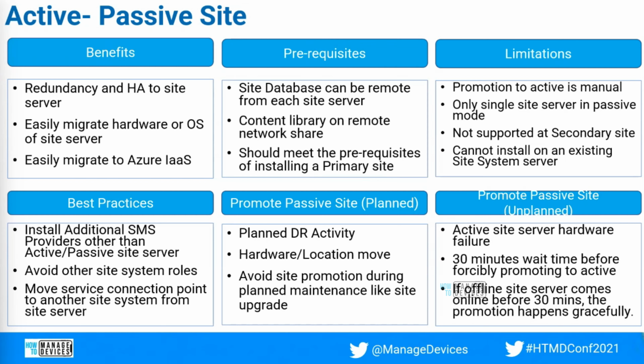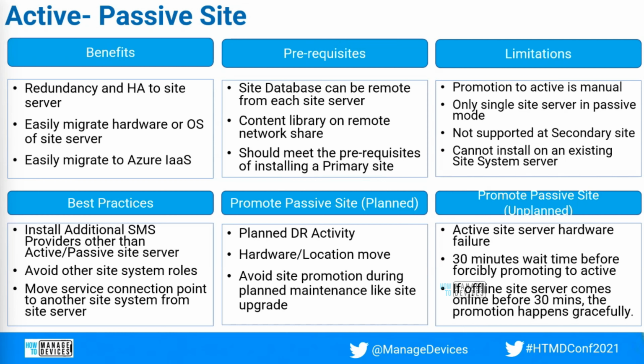So when you're installing the passive site, it should be a fresh server, and you should be adding the site system role as the passive site only. No other roles can be installed. And once the passive site is installed, then you can go ahead and install a primary management point onto that server. That is possible. So for the initial installation, you should not have any role installed on the passive site.